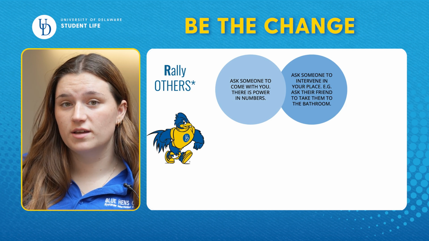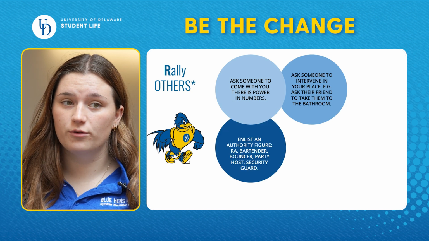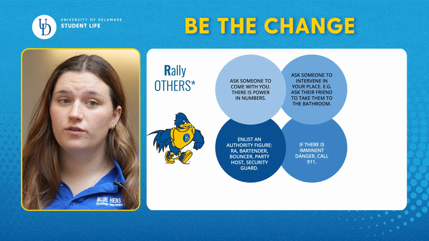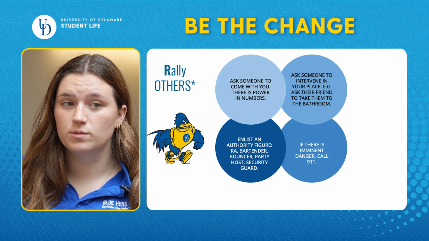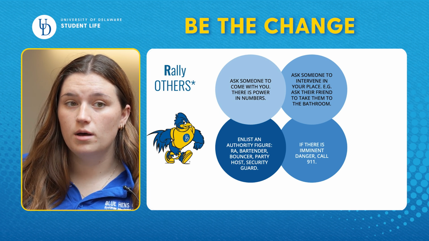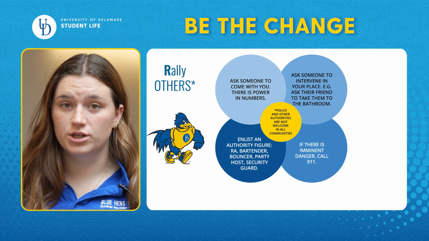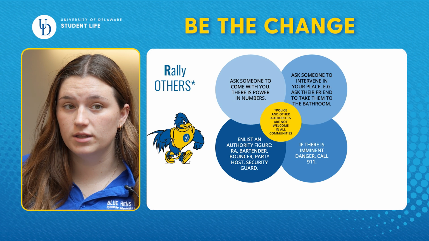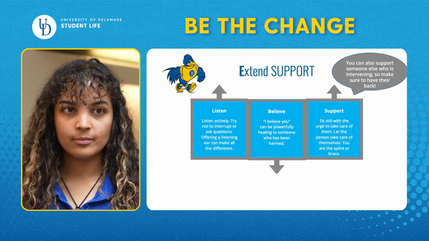Ask their friend to escort them to the bathroom. Ask someone with training or authority to help, like a resident assistant, bartender, or party host. If the situation involves imminent danger, then call 911 or ask someone else to. Whenever possible, ask the person if they want you to call, but if in doubt, call 911. Be aware that oppression and a legacy of state violence means some communities have been harmed by authorities like the police or other first responders, so they are not welcome in all communities.